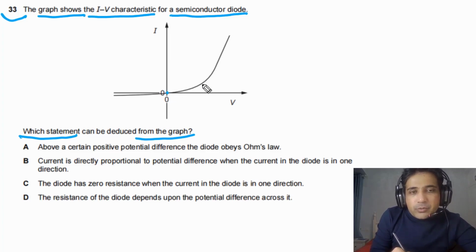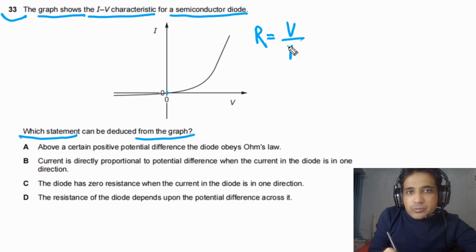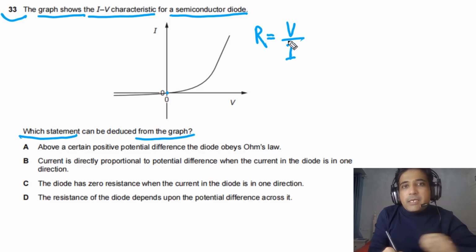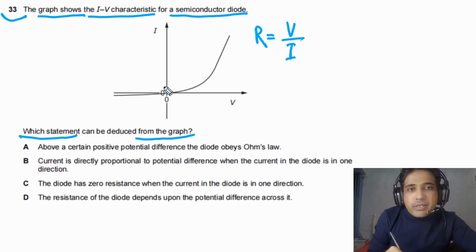If you look at right side, we can see with the same increase in potential difference, increase in I is getting bigger and bigger. So simply we can say in this case resistance is decreasing because resistance is the ratio between potential difference and current passing through resistor. In this case we have diode. So for the same increase in potential difference, if the increase in I is getting bigger and bigger, it simply means that resistance of the component is decreasing.